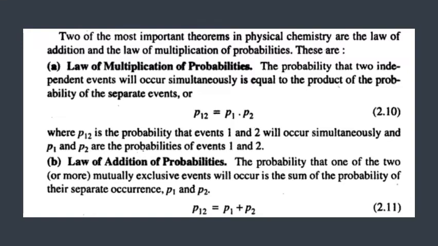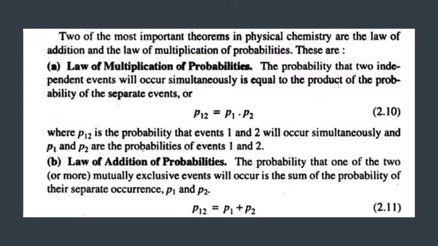It is presented by P12 is equal to P1 into P2, where P12 is the probability that events 1 and 2 will occur simultaneously, and P1 and P2 are the probabilities of events 1 and 2.